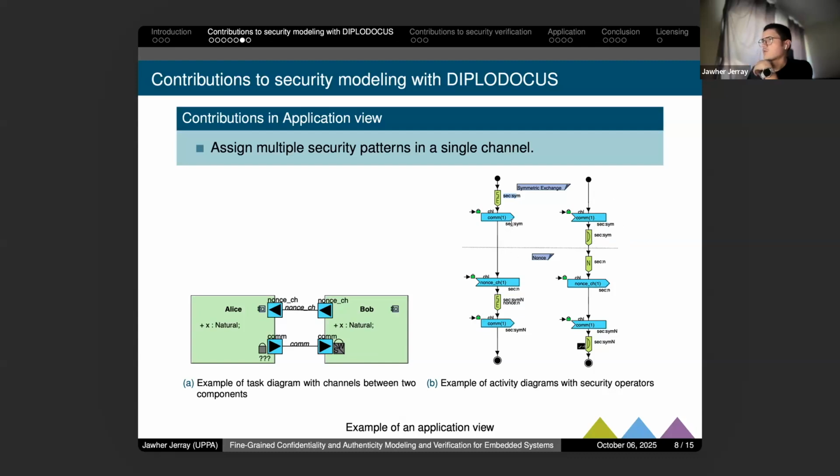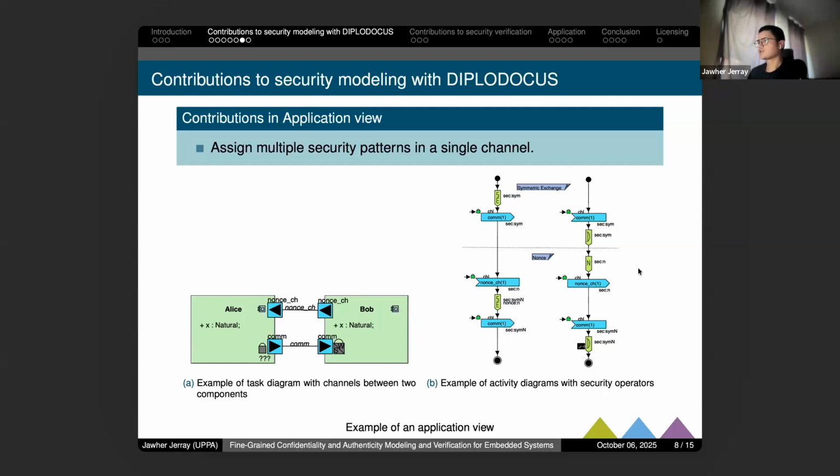And one of the contributions we add here, as we see, is that for a single channel called com, we can assign it several security patterns. For example, the first send on com uses the security pattern SIM, the first one. However, the second send using this channel uses a second security pattern called SIM-N. So we have two different security patterns that are used for a single channel.